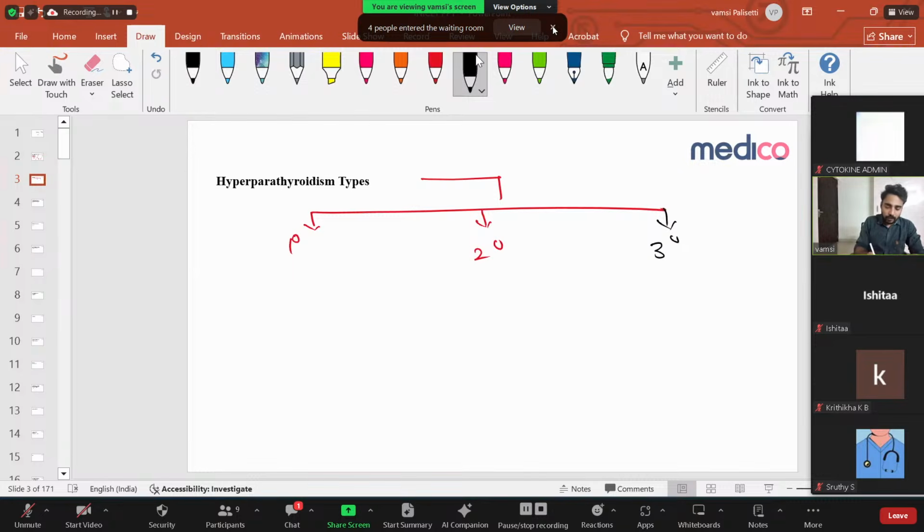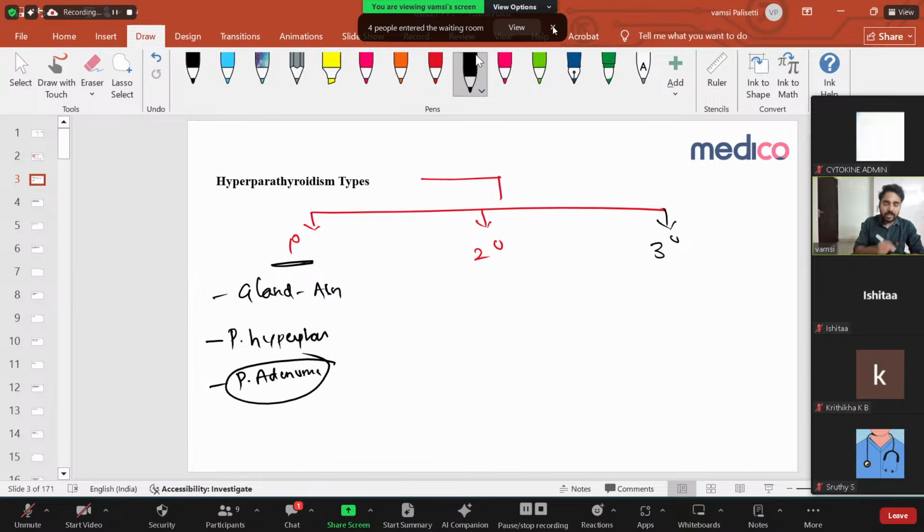Right? Let us discuss. So primary hyperparathyroidism, as I discussed, is where the gland alone is abnormal. The gland is overstimulating and producing the hormone. The main causes are parathyroid hyperplasia and parathyroid adenoma. Of these, parathyroid adenoma is very, very important. It's the most common. In the secondary, the parathyroid gland is normal, but it has some stimulus. That stimulus is decreased calcium. Any condition with decreased calcium will stimulate the parathyroid gland, like your CKD, vitamin deficiencies or malabsorption, anything. Right?